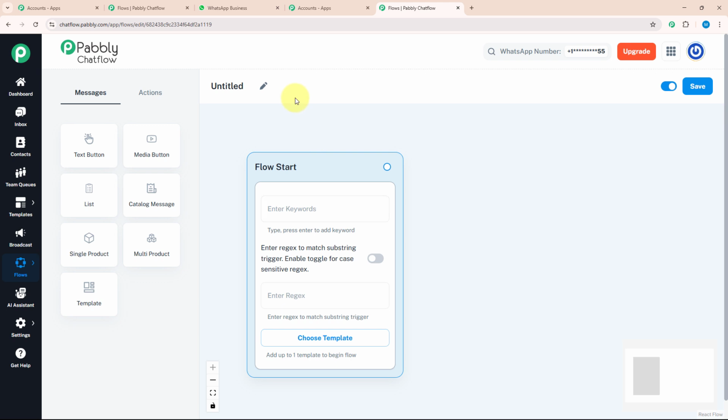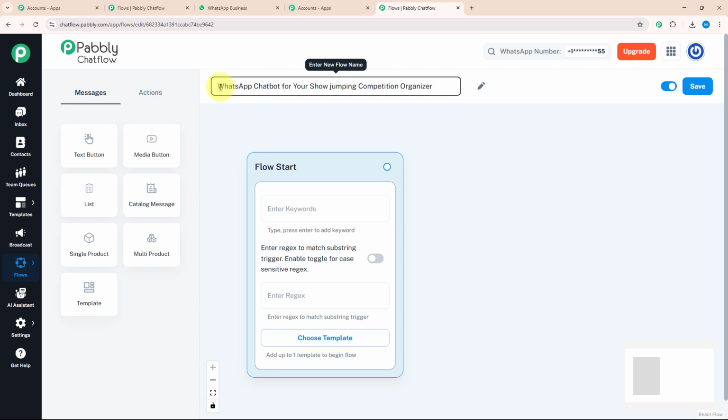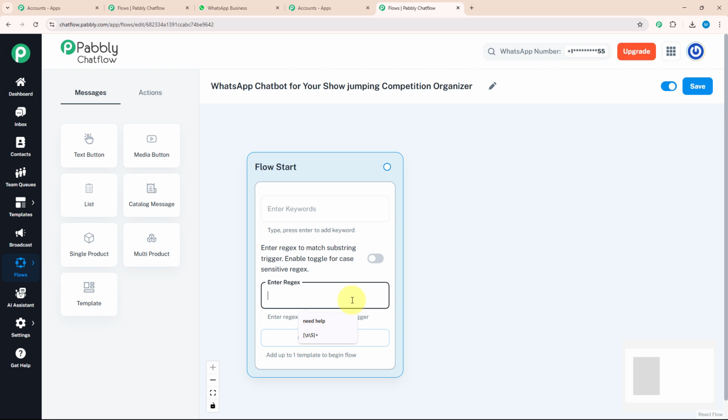For that, you need to give a meaningful name to this flow. As we are making this chatbot for show jumping, I will name my chat flow accordingly as WhatsApp chatbot for your show jumping competition organizer. After giving a meaningful name, I will enter regex, which will identify what my customer is trying to say. Now, as soon as my customer enters a message, I want to deliver them a welcome message with media.